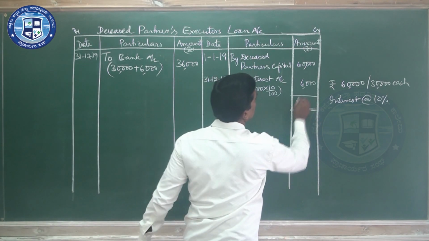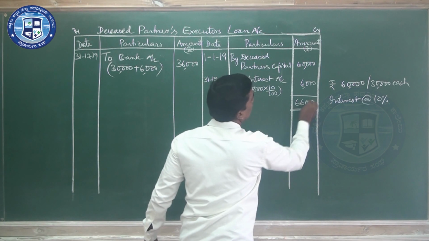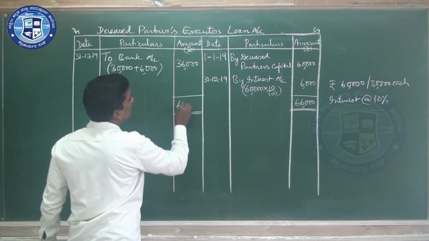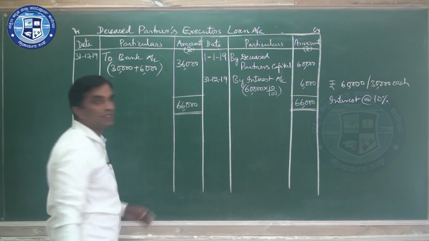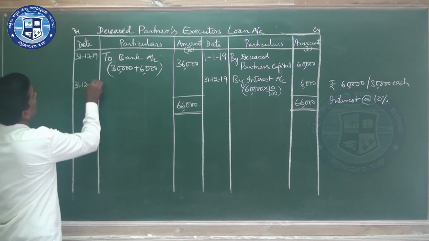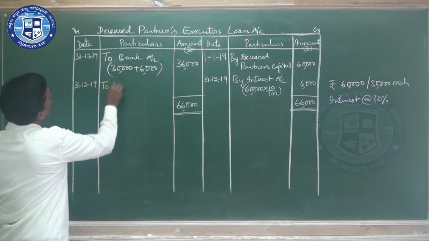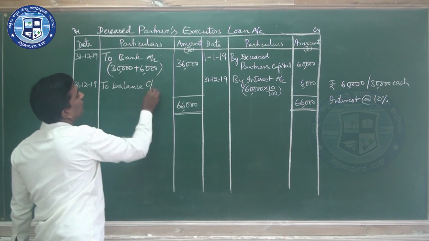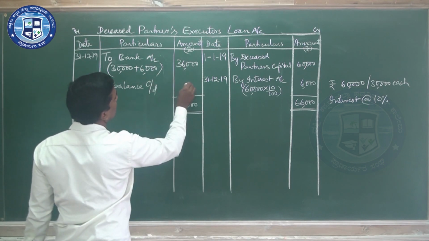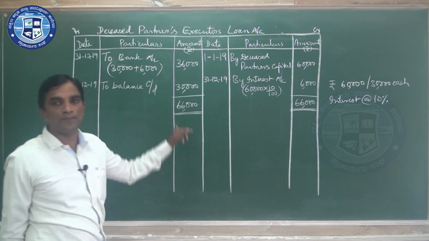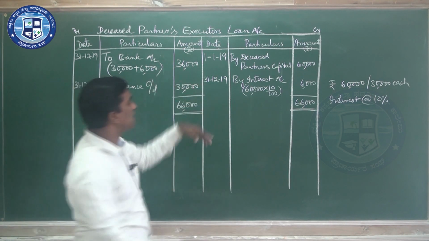That year you close, it is 66,000. And here also write 66,000. Now, the same day, write "to balance carry down". So it is 30,000 remaining. Transfer this.